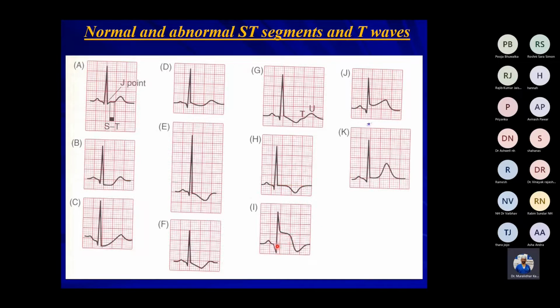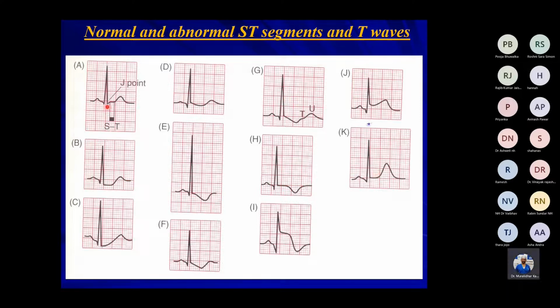And this is acute myocardial infarction where there is ST segment elevation. If the ST segment elevation is looking like this in all leads, it indicates pericarditis. And tall peaked T waves are seen in hyperkalemia. This is hypokalemia, this is hyperkalemia.